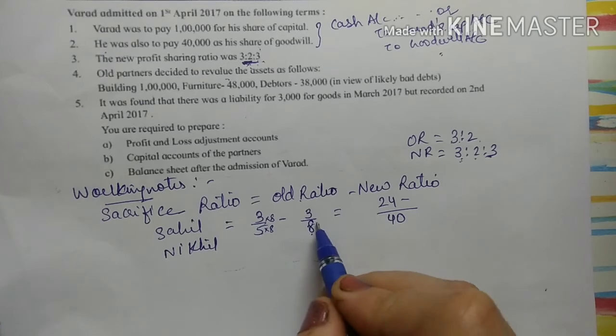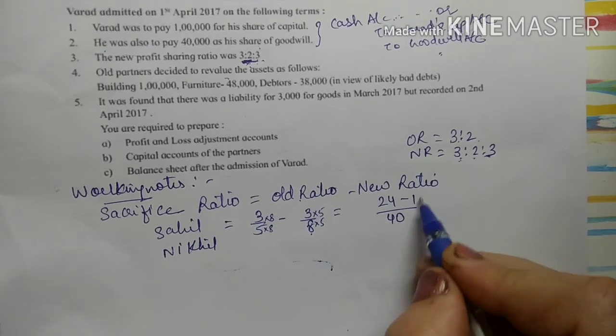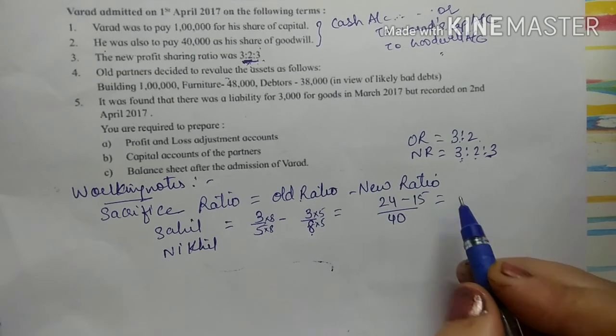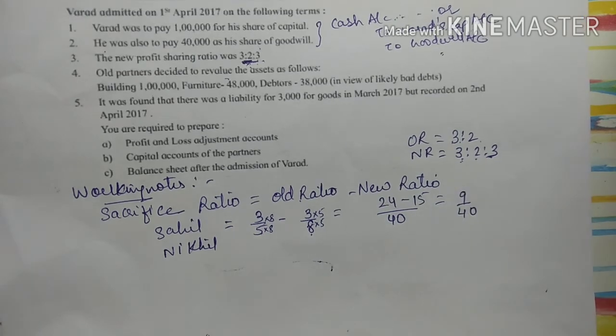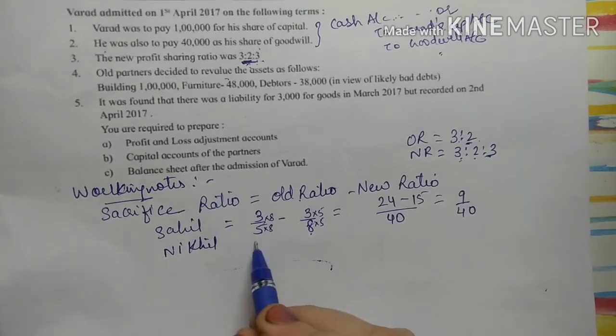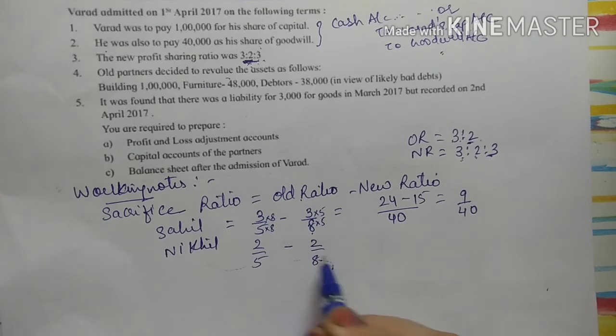Here it is 8, so I have to multiply this by 5, so 3 5s are 15. So 24 minus 15, that will be what? 9/40, right?